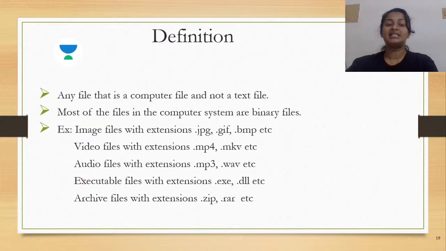So all these are examples of binary files. Let me take a small example from the category. Let us talk about an image file. When you're talking about an image that is to be displayed on your screen, the entire screen is made up of pixels or picture elements, right? Each of these picture elements has an intensity value which decides whether it has to be bright or dull. Each pixel's value would be stored in the format of binary.